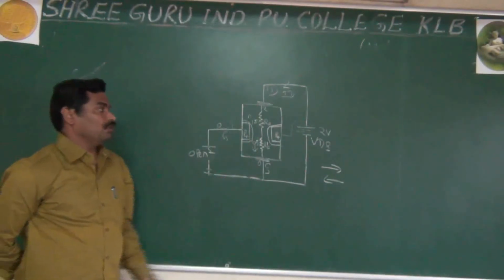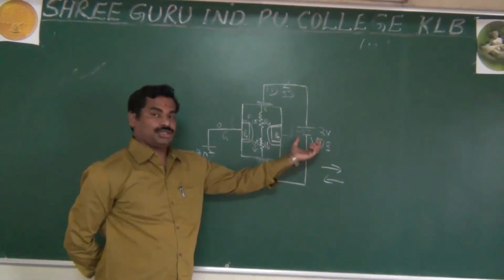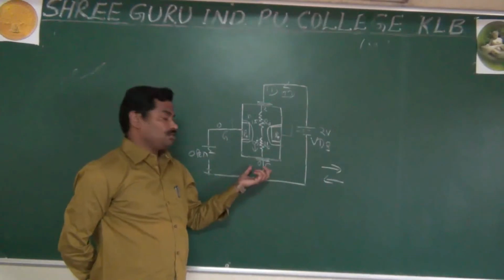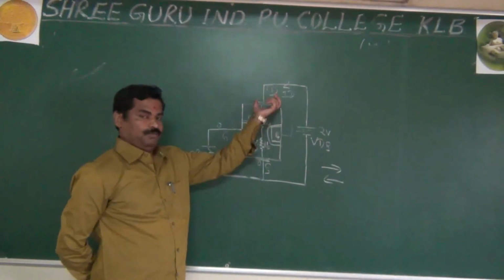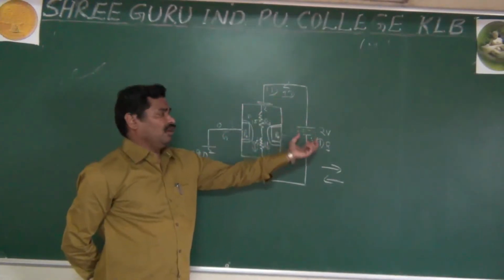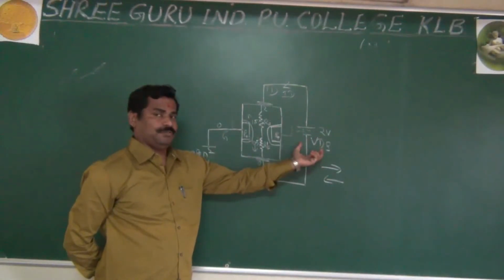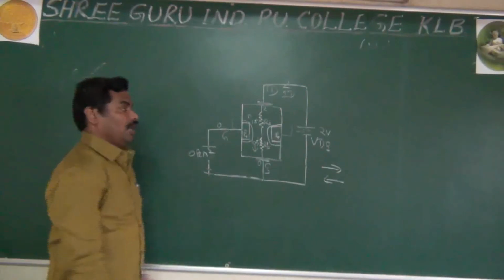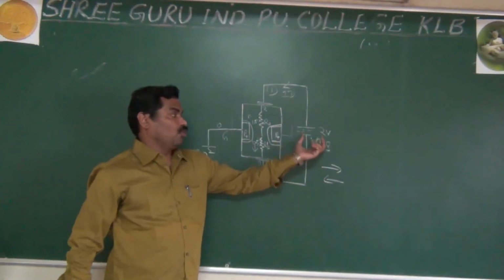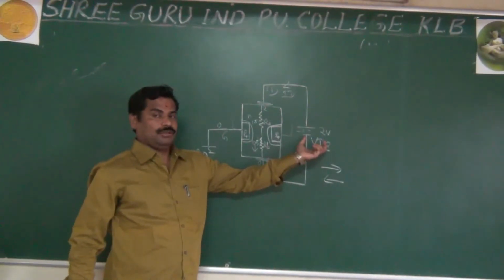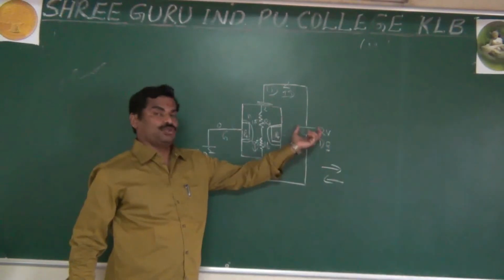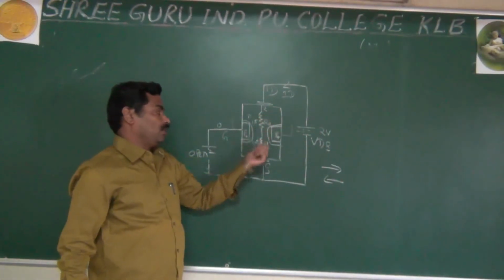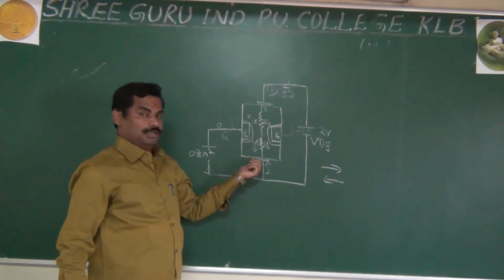Actually, as we are increasing the VDS, what happens? The electrons are moving from source to drain. As you increase it step by step, slowly, more and more VDS means more and more current flows in the channel.